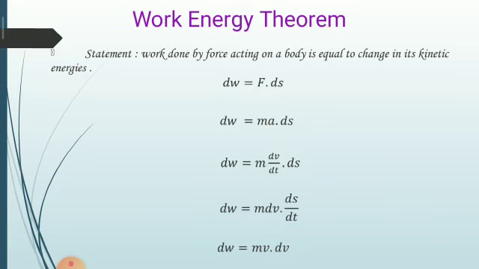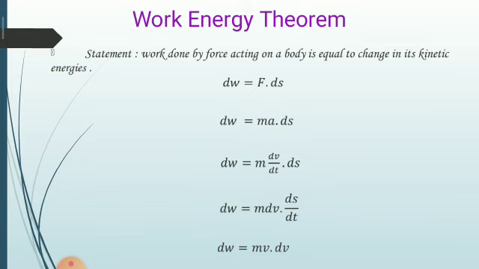Therefore the work done dW is equal to force into displacement, but F is equal to m into a, into ds. Now rearranging this equation, we get m dv by dt into ds, where a is equal to dv by dt.